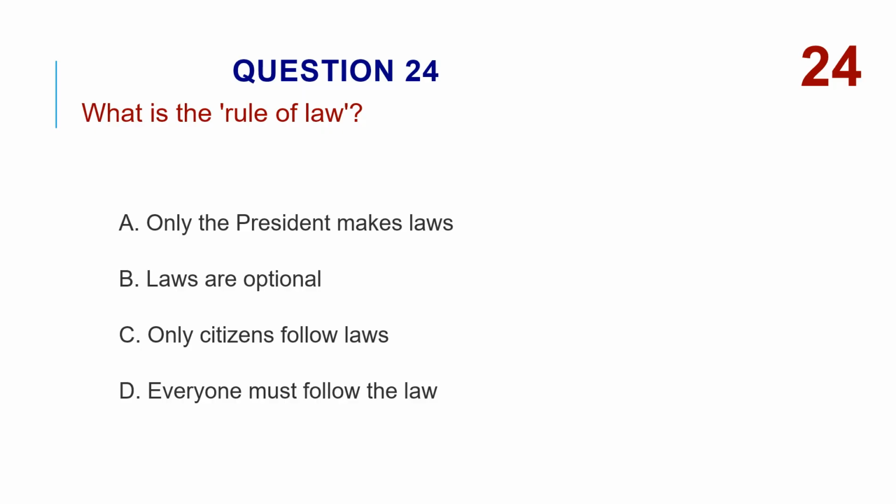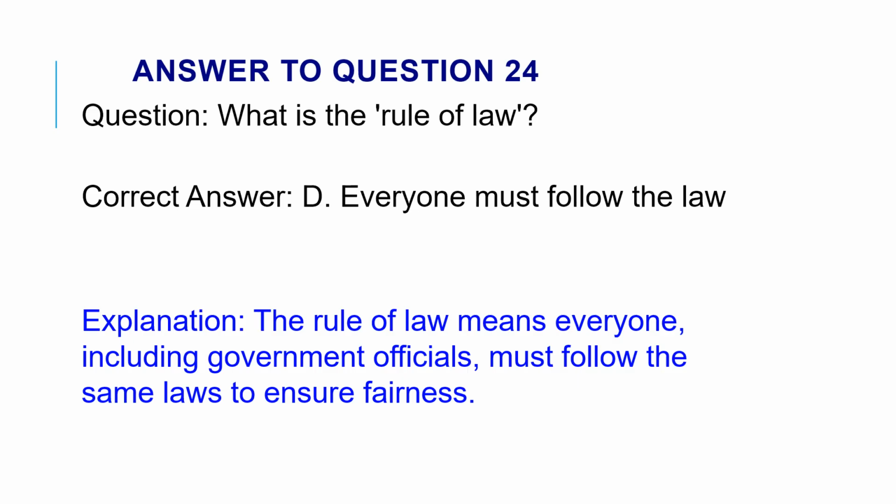What is the rule of law? A. Only the president makes laws. B. Laws are optional. C. Only citizens follow laws. D. Everyone must follow the law. The correct answer is D. Everyone must follow the law. The rule of law means everyone, including government officials, must follow the same laws to ensure fairness.